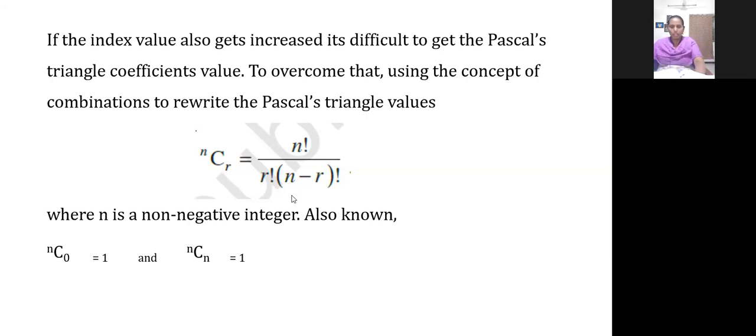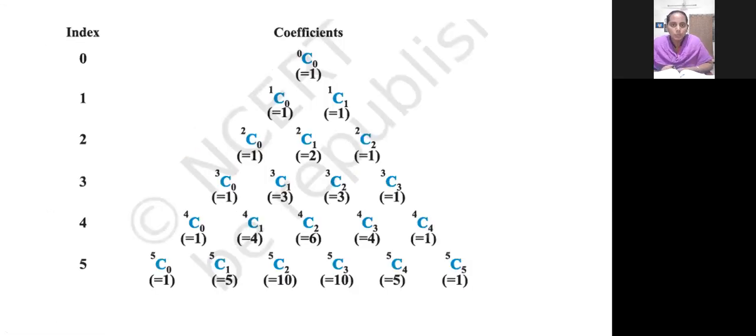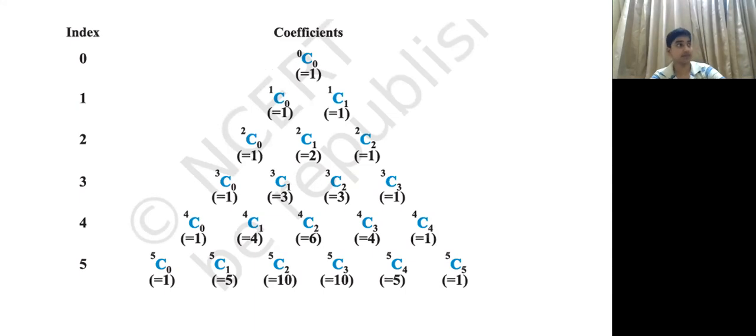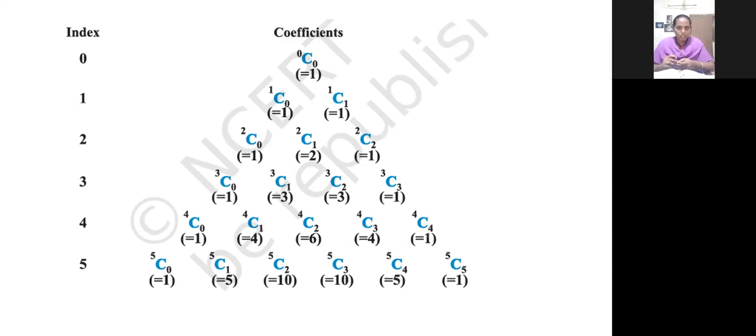Okay, so shall we see how it is working? Combinations. So 0 index value. Out of 0 elements, how many elements will you pick out? Combination means you are selecting items from n number of elements. So if 0 elements are there, how will you take the elements? It is not possible. So 0 combination 0. Based on the index value, we are finding these combination terms.